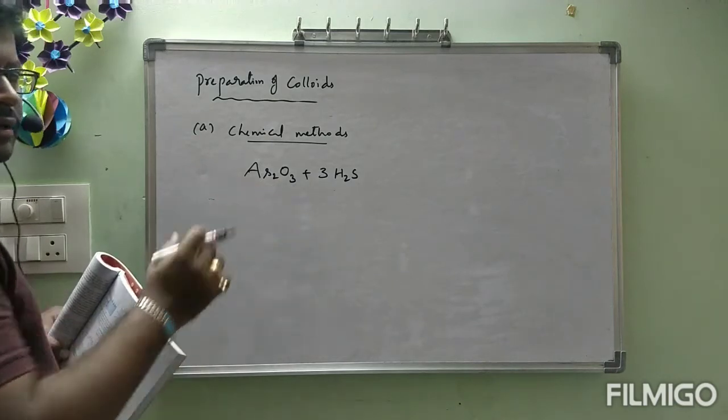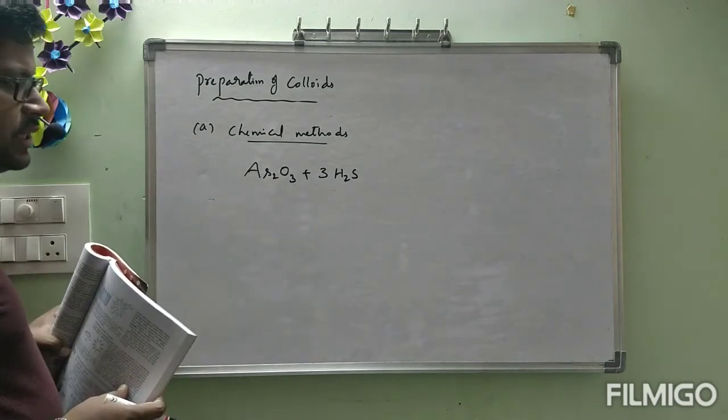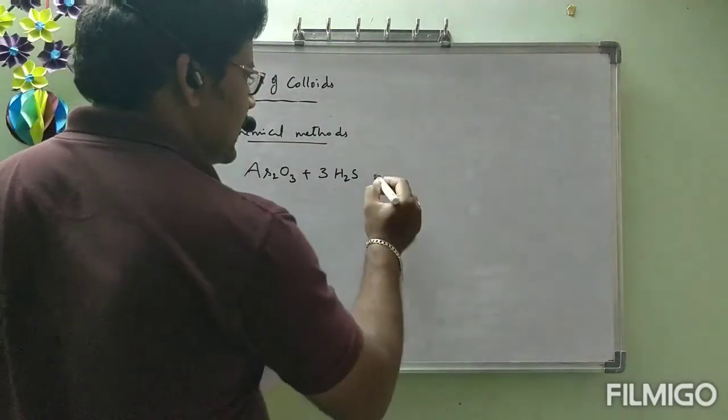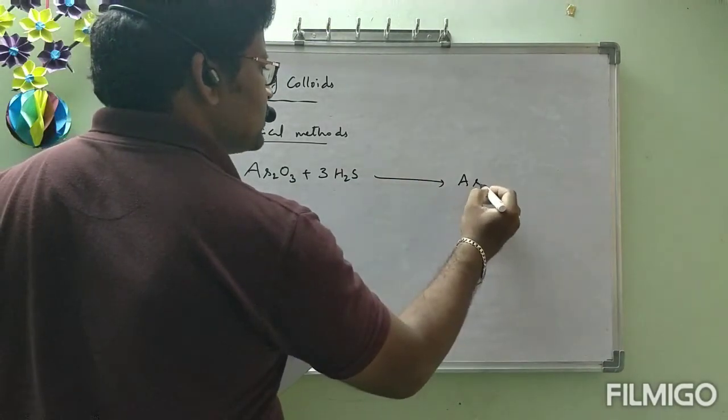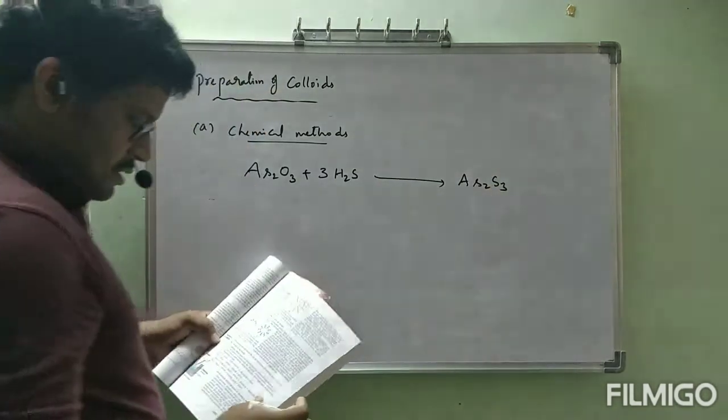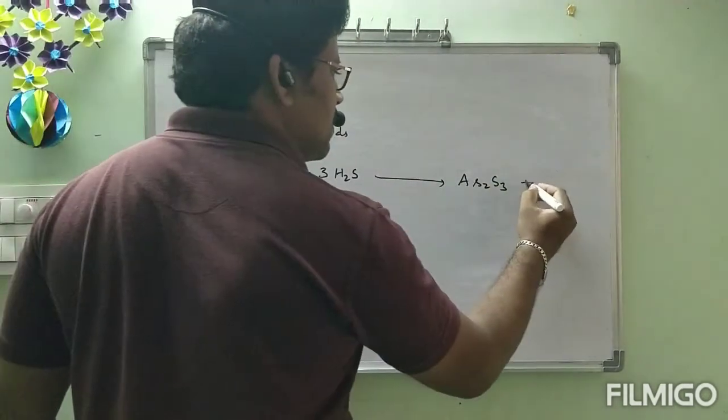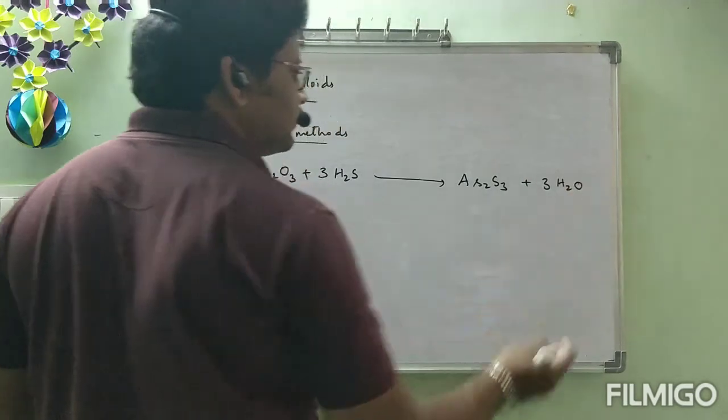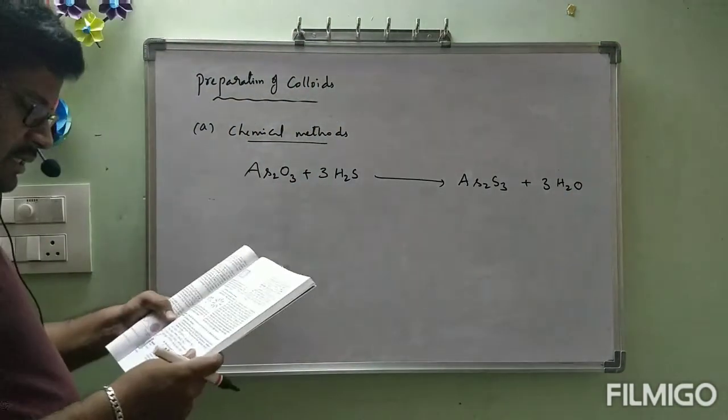Arsenic oxide, As2O3, plus 3H2S gives rise to As2S3 plus 3H2O.